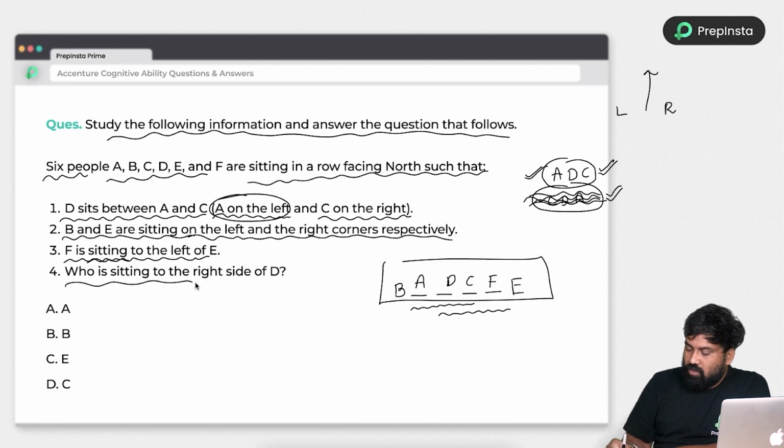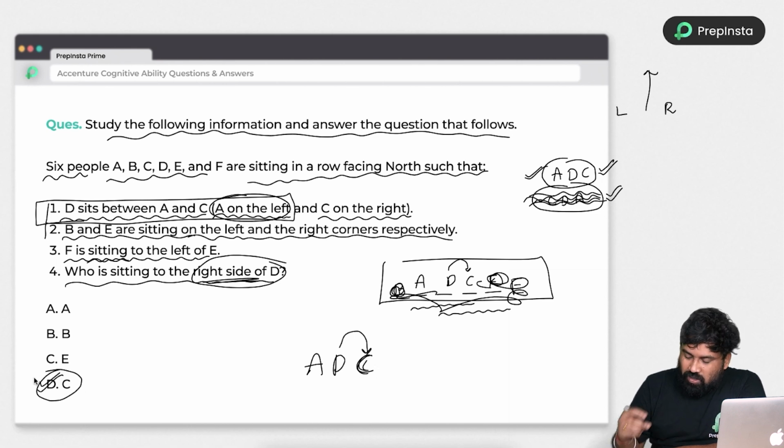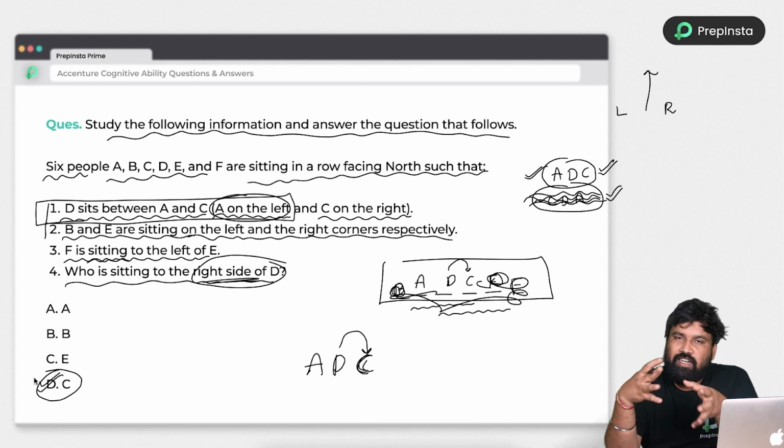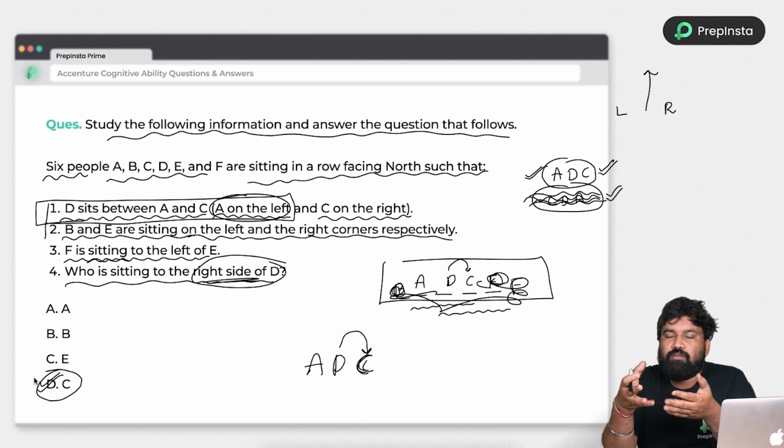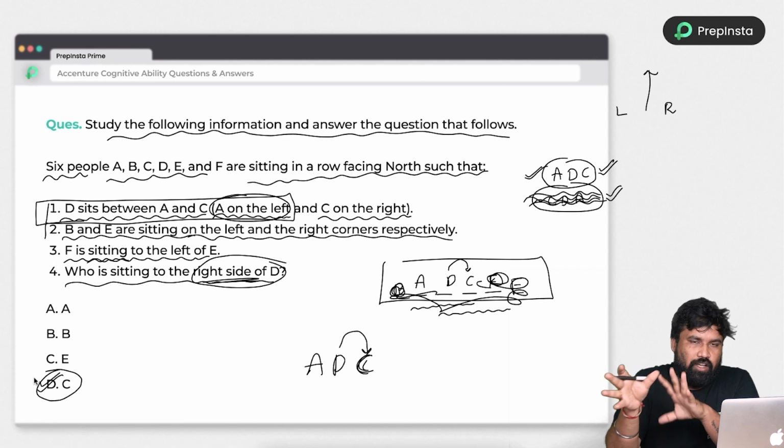Now see, who is sitting to the right of D? So D's right hand side is C. Even if you don't arrange anything, if you carefully observe the first statement itself, ADC, we got it, right? So the right hand side of D is C only. So the answer is option D. Sometimes we will get the answer within the statement itself. Sometimes we won't. If we get it from the statements, we are lucky. If not, we have to solve the entire statements. Okay. Every time it won't happen like this. So take care of it. Cool.